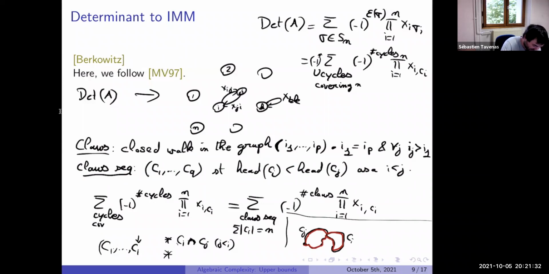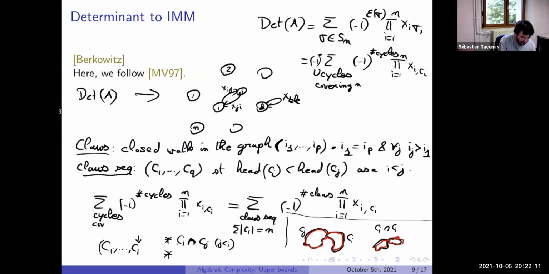Okay, and the other thing is the fact that in CI, we have an intersection with CI. What happens? It means that we do the clause in CI. At some point, we have an intersection. We have the first intersection. And now I want to transform this into this clause and this one, where it takes as the head the smallest element which appears here. I know the head will be larger than the head of this one, so it will be larger on the right.